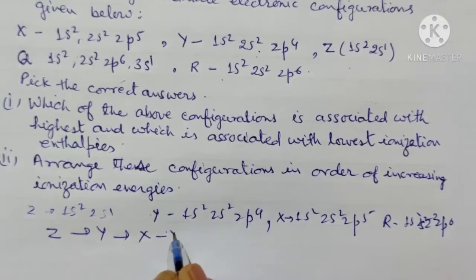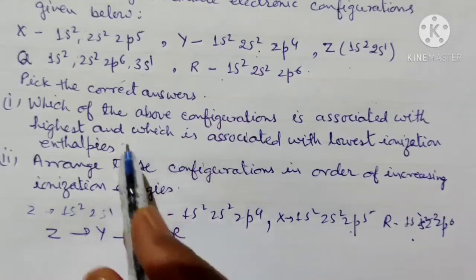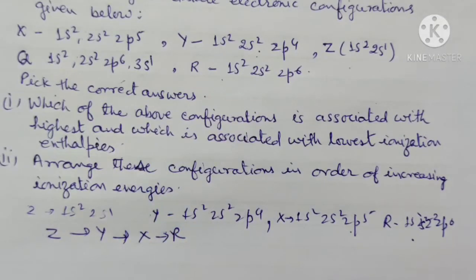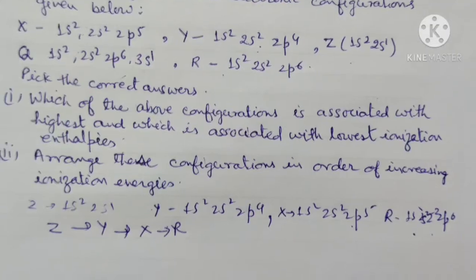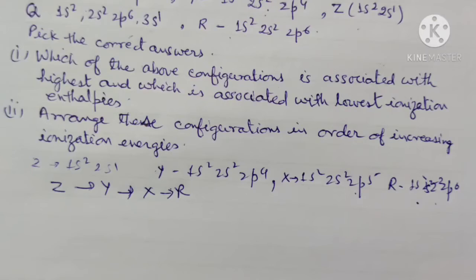This you can see here. As you move from Z to R, there is an increase in the effective nuclear charge because there is an increase in the number of electrons, and that's where the ionization energy increases. For these elements, the ionization energy will be increasing from Z to R, on the basis of the electronic configuration or number of electrons present in the valence shell.